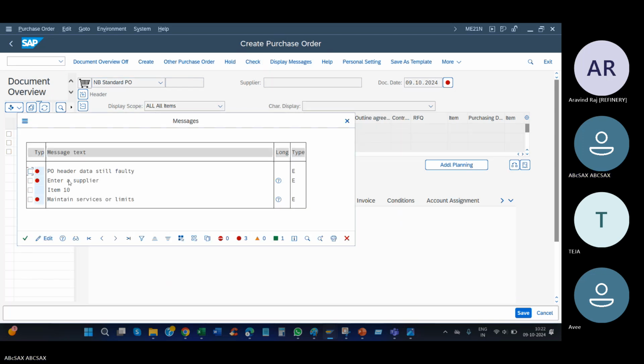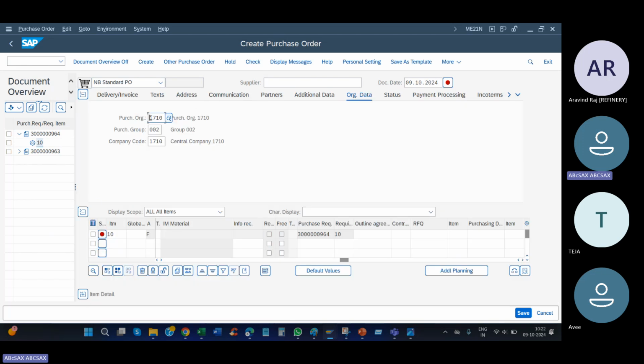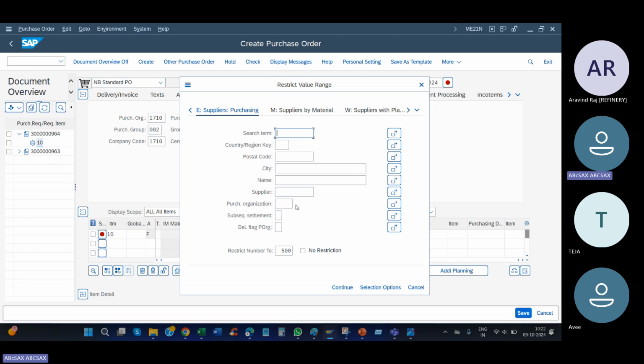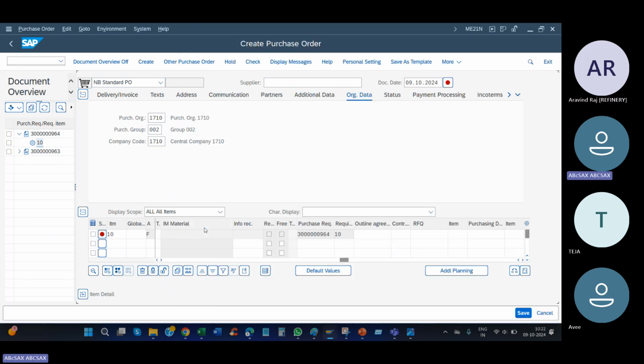Check supplier, vendor. You need to search with this. I told you, if you get an issue against the purchase organization, go here, F4. Give the PO, 1710. Sometimes you'll get an issue, that's what I'm telling you. You can take a vendor like this. Take any vendor for now. Press enter.